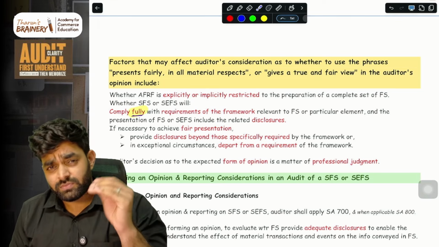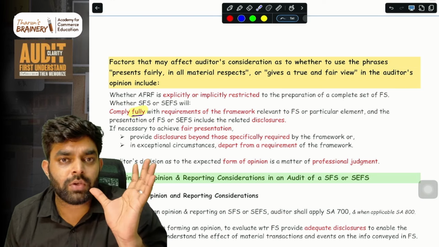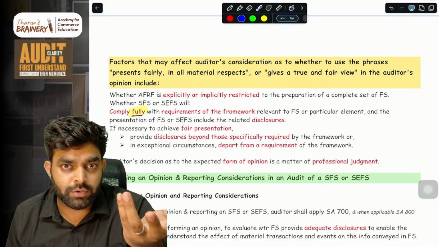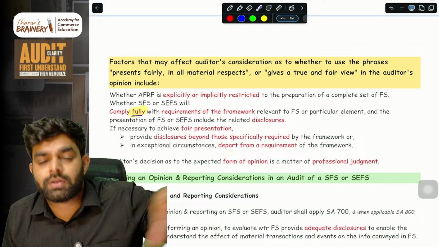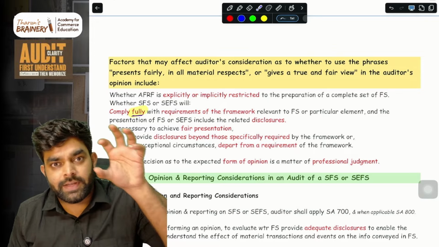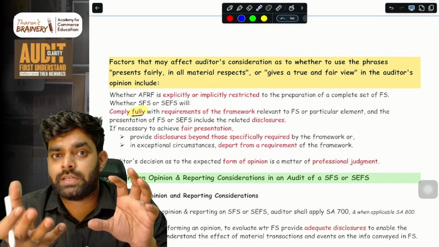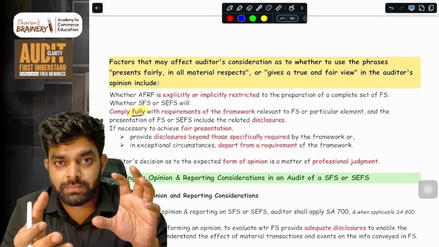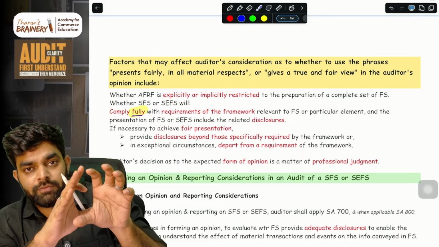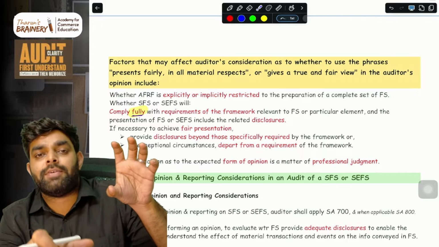A fair presentation framework is a kind of flexible framework. You can add extra disclosures, and sometimes, in rare circumstances, you can depart from the requirements of the standard. Whatever is there in the financial reporting framework, you have to follow, but if needed, you can take a flexible stand.